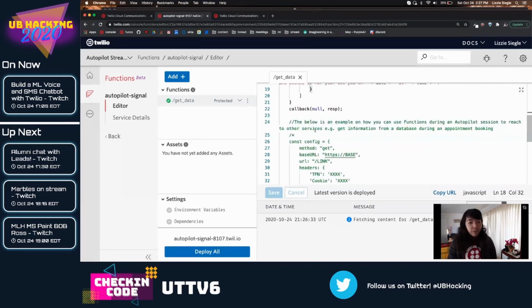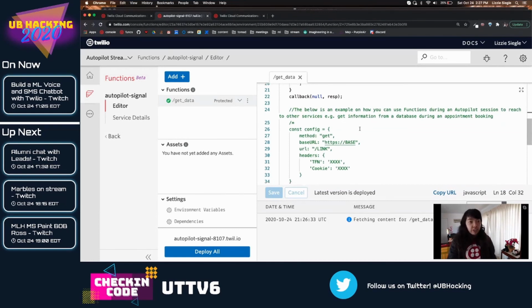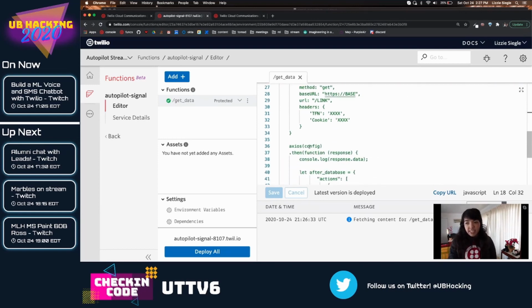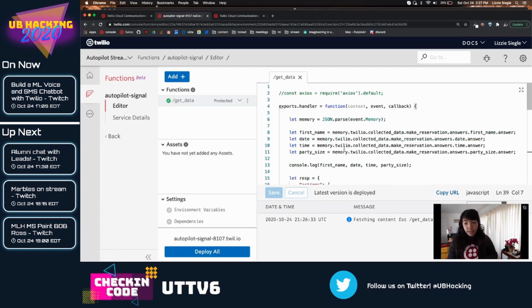Here in the Twilio function, you can also use functions to reach out to other services, like save it to MongoDB, Firebase database. This is Axios, and more. But we do not need that now.